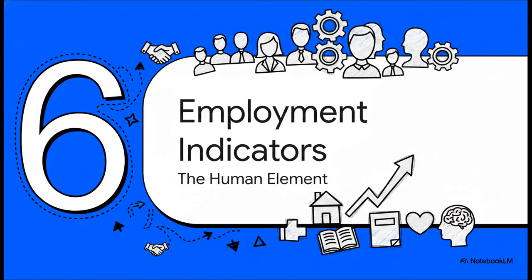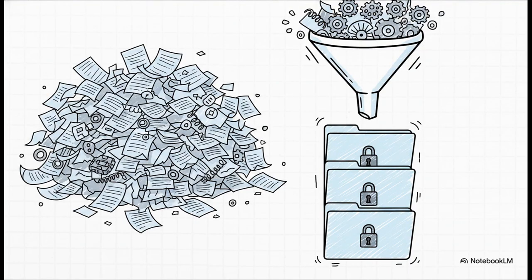Finally, Section 6, Employment and Social Indicators. The human element. From a regulatory standpoint, the government executed a really elegant streamlining of labor laws that is, you guessed it, highly testable. They took 29 complex, overlapping labor laws and basically consolidated them into just 4 clear codes: the Code on Wages, the Code on Social Security, the Industrial Relations Code, and the Occupational Safety, Health, and Working Conditions Code. Definitely make sure you can name all 4 of those.